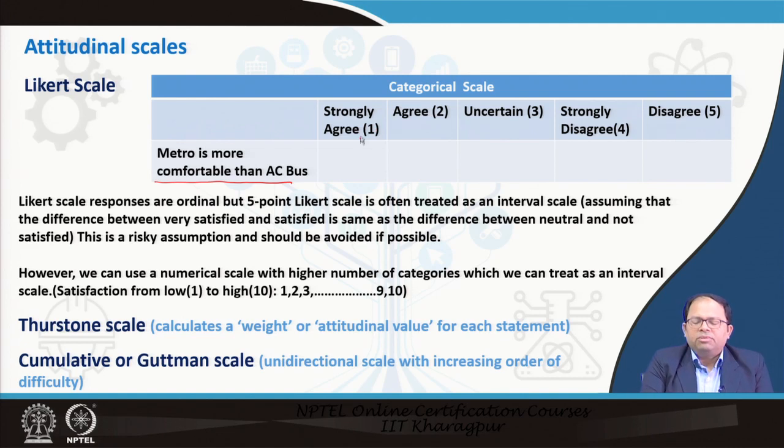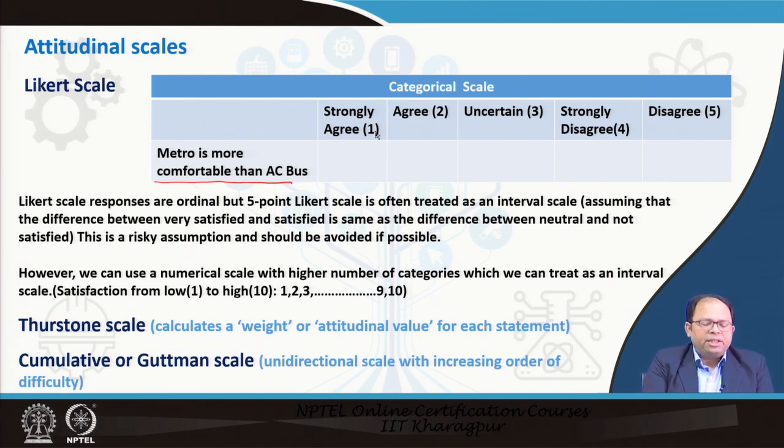So I can also put values into that: 1, 2, 3, 4, 5. But of course, the gap between 1 and 2 and 2 to 3 is not necessarily the same. People may feel the difference between strongly agree and agree is a lot, whereas between uncertain and agree the difference is very less. So this can be possible.